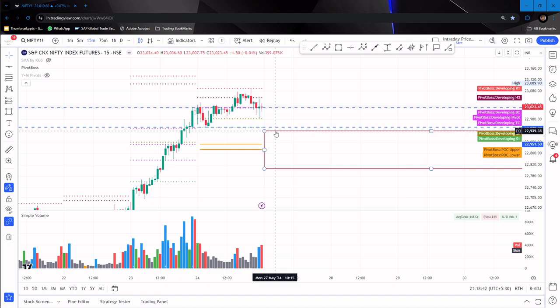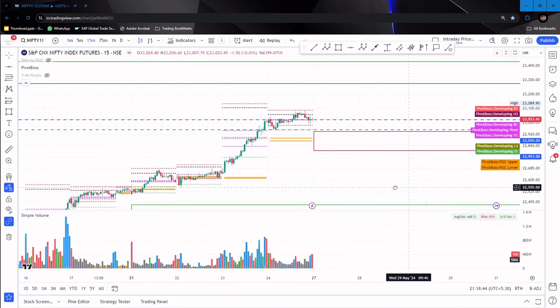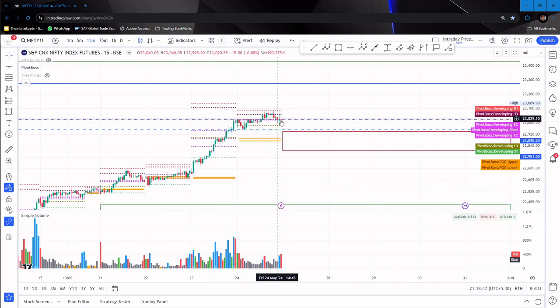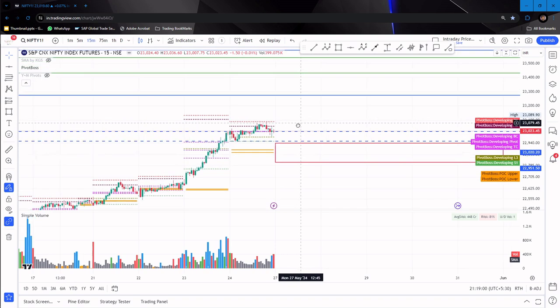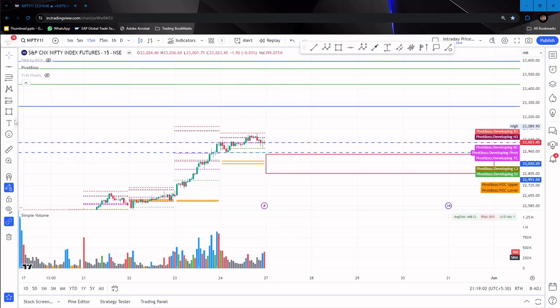So we could see that this is the zone. My expectation is that if the price stays above, or even if it comes down, it can come towards this particular support zone, then bounce back and go further upside. And if it is going upside, it can face some resistance over here. So let me mark it.